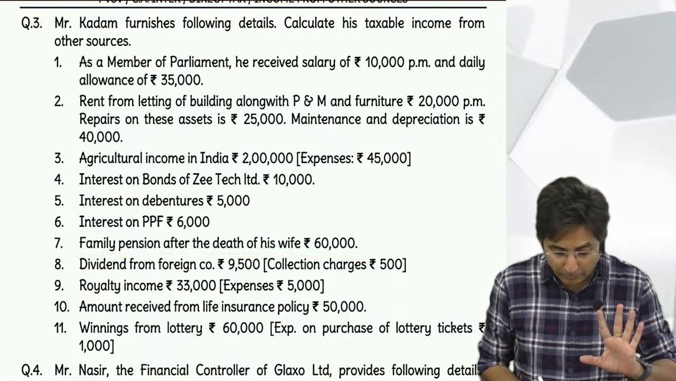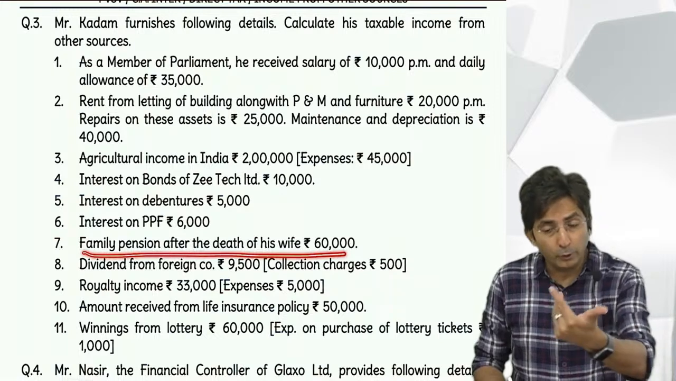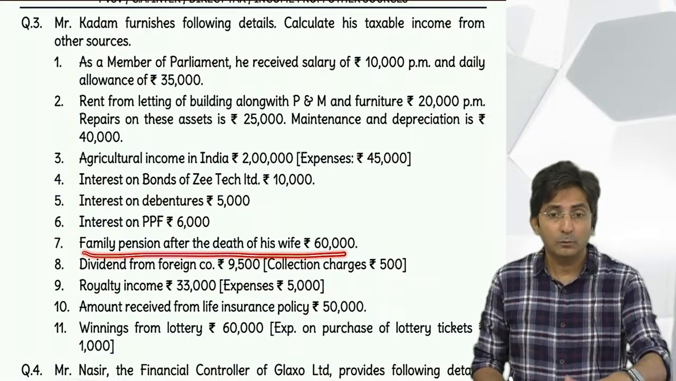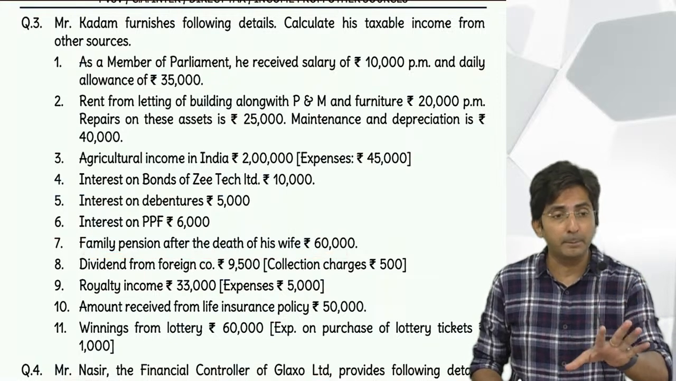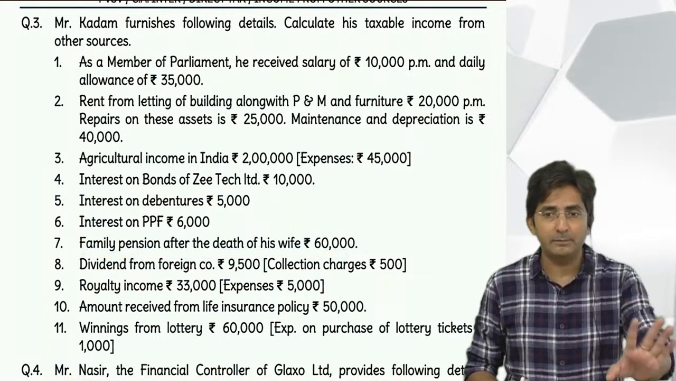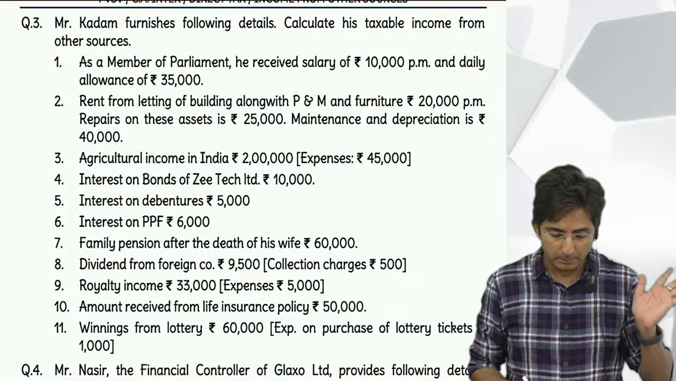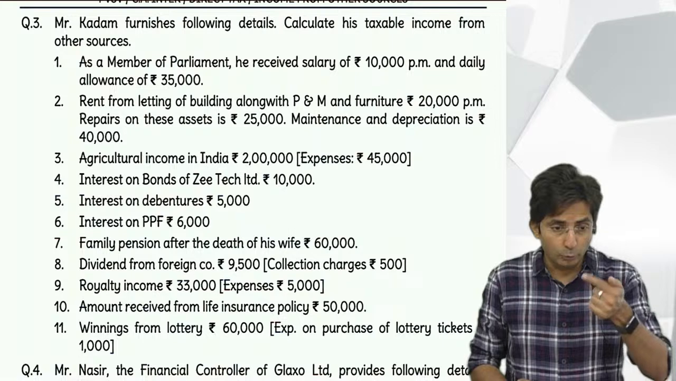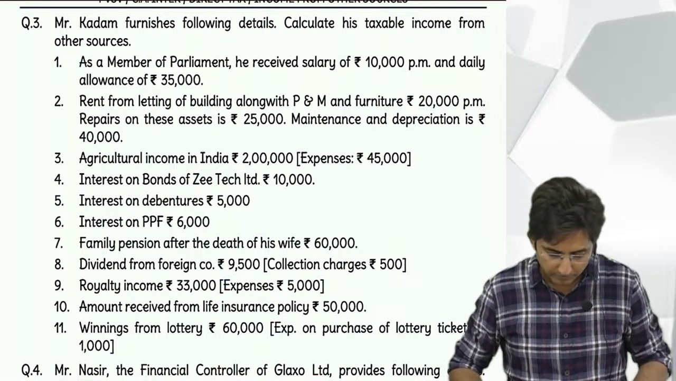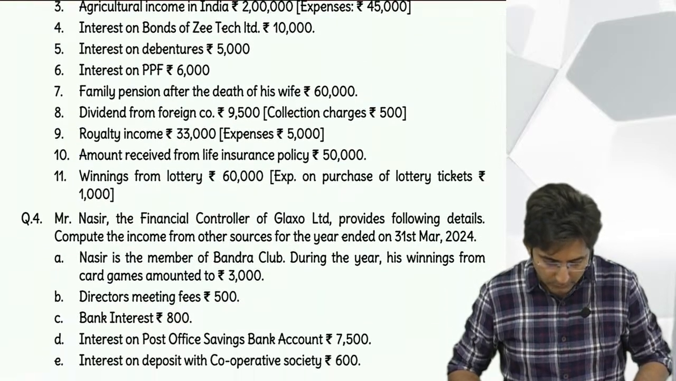Once you see family pension, by default you have to take standard deduction, 1/3 or 15,000, whichever is less. Remember or not? If it is an army employee, then it is fully exempt under section 10(19). But this is not a case of army, it is a normal employee, so there you have to use that formula. So this question 3, 4.